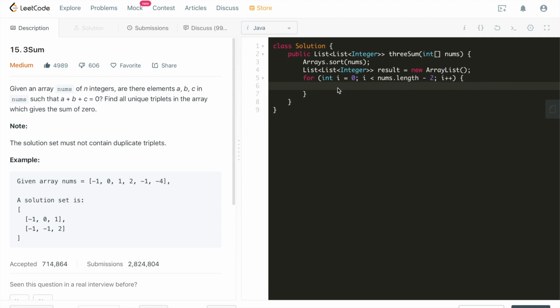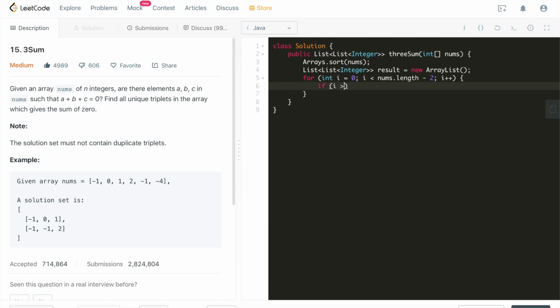So here, first we need to pay attention to duplicates, right? We want to remove all of the duplicates because it's asking us to return all of the unique triplets. We don't want to include any duplicates. So how do we avoid duplicates?